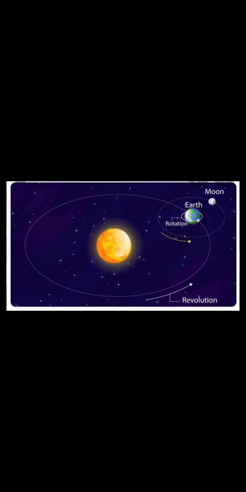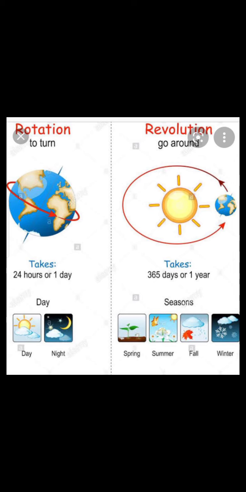And second is revolution. When the earth is revolving on its imaginary orbit, you can see this white line, this is the imaginary line called orbit. When the earth revolves in this line, this is known as revolution. So by this you get to know that for rotation, the earth takes 24 hours, that means 1 day. And for revolution, the earth takes 365 days, that means 1 year.